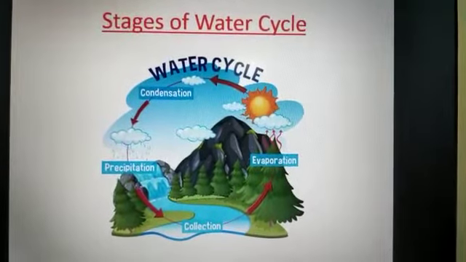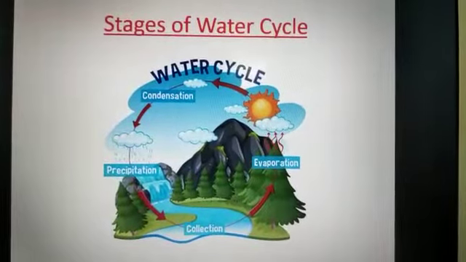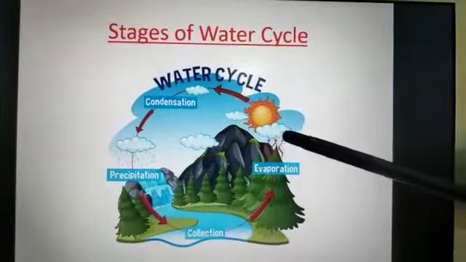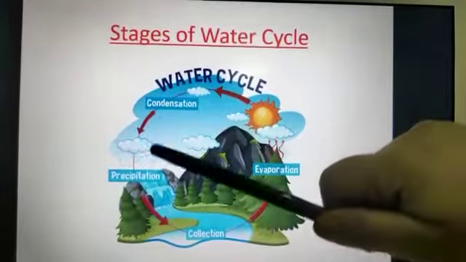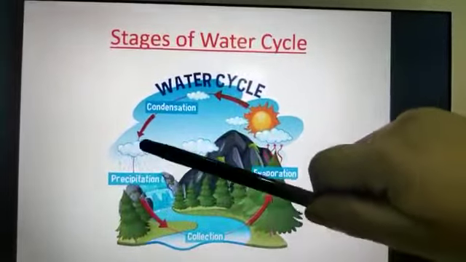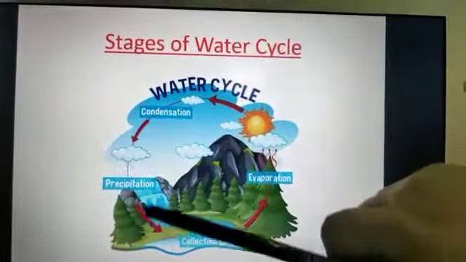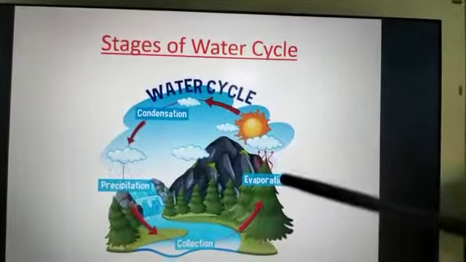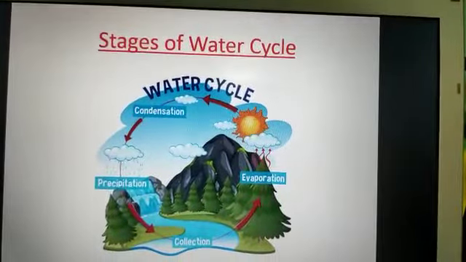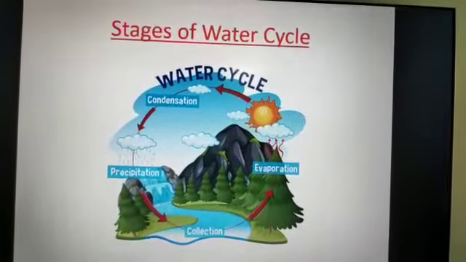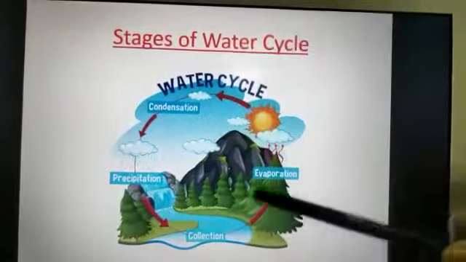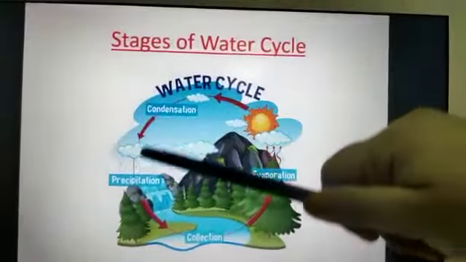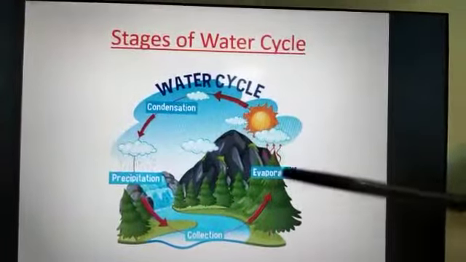Then the sun starts heating the water once again. The water evaporates and becomes water vapor, then it condenses and forms clouds, and then after too much condensation, it comes down to the earth. That is called precipitation. This circulation of water is called the water cycle. So this is the full circle of the water.